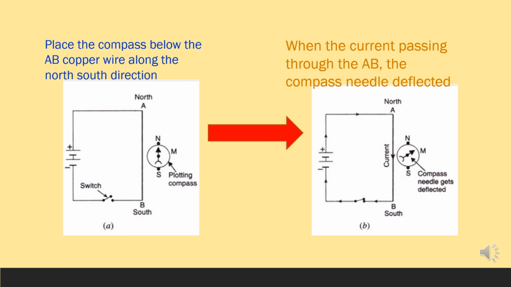The indicator deflects only when it is subjected to the influence of a magnetic effect, that is, in the presence of a magnetic field. This activity shows you that a magnetic field is created when a current flows through a conductor. It will be clear to you from the above activity that the direction of the magnetic field in the vicinity of a current carrying conductor depends on the direction of the current flow.